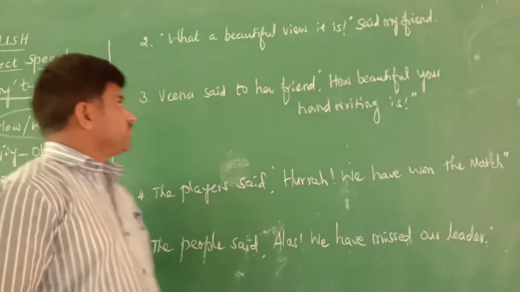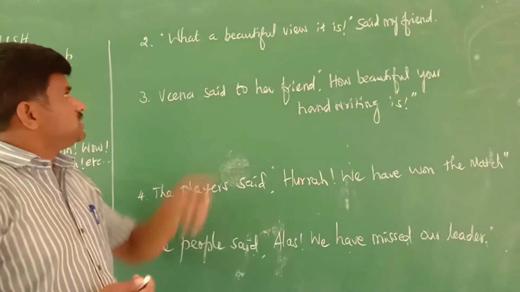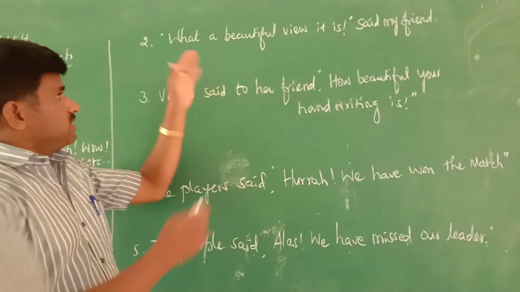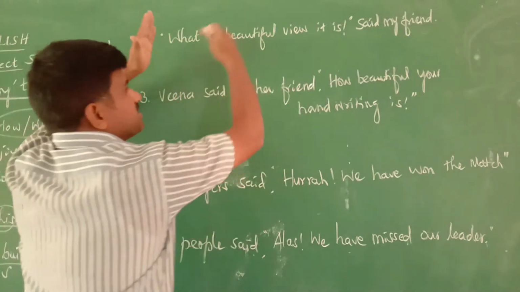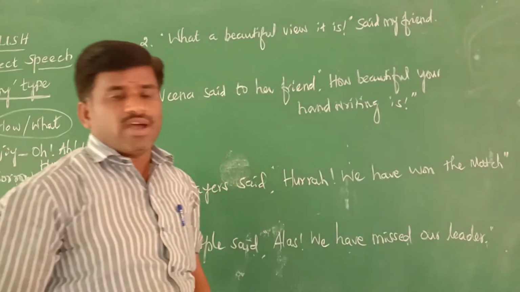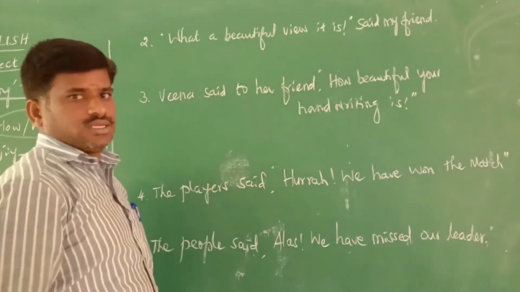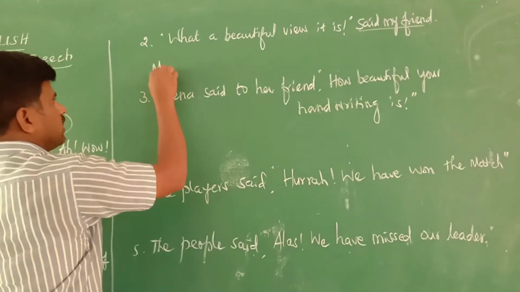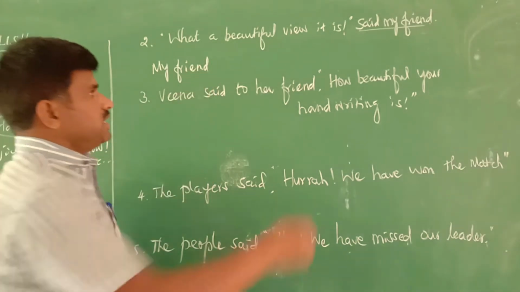Read the question. "What a beautiful view it is," said my friend. In this example, the reported speech is given first and the reporting sentence at the end. So this is what we have to do now. First we should write the reporting sentence. This is the reporting sentence, so we should write my friend. My friend said is given.